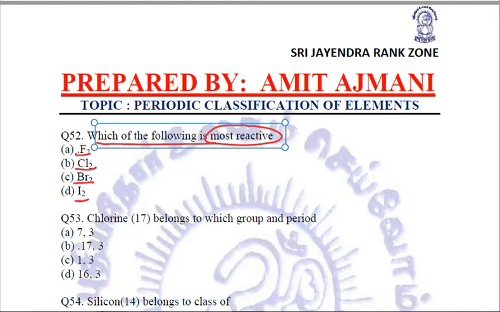So the element coming first will be top reactive, element coming at the bottom will be least reactive, and element at the top is fluorine. So out of these, fluorine will be the most reactive. Clear?